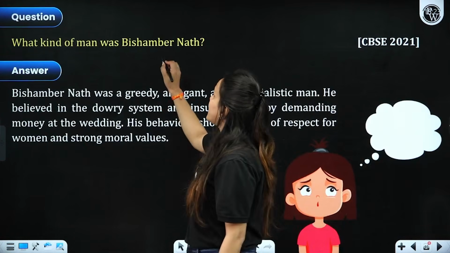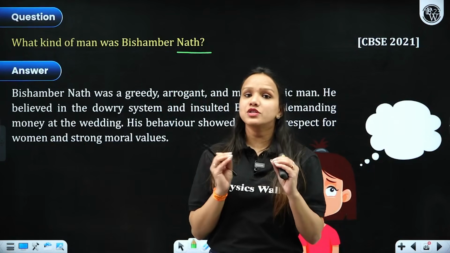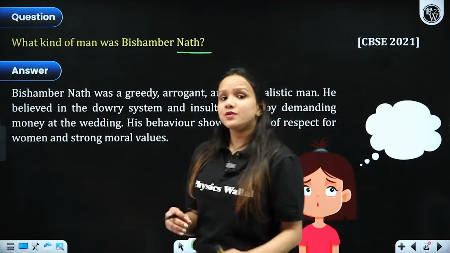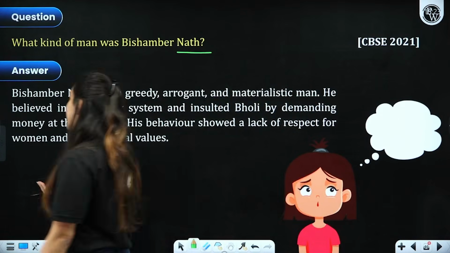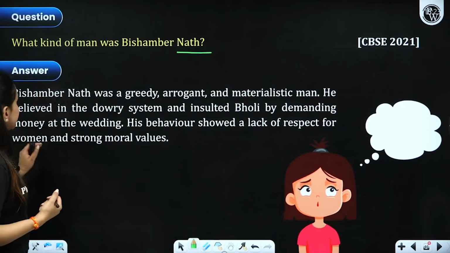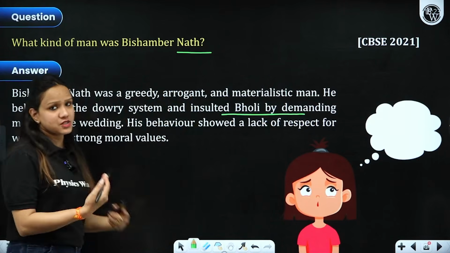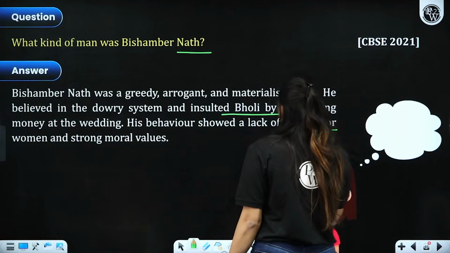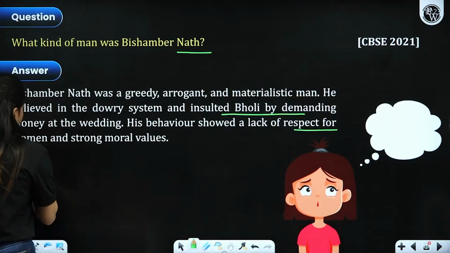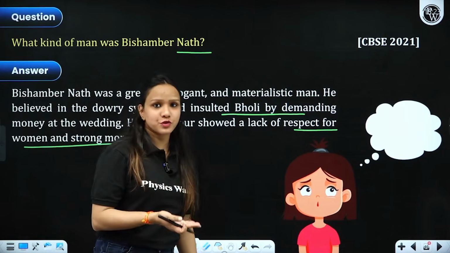Now, what kind of a man was Bishambar Nath? We have clearly come to know about him that he was greedy, he was materialistic, right? See, he was desiring more and more money as a dowry from Bholi's family. So what happened then? He believed in the dowry system and insulted Bholi in front of everybody while exchanging garlands, right? His behavior showed a lack of respect for the one to whom he was getting married, and it shows that he lacked moral values also, that he was not an ethical person.